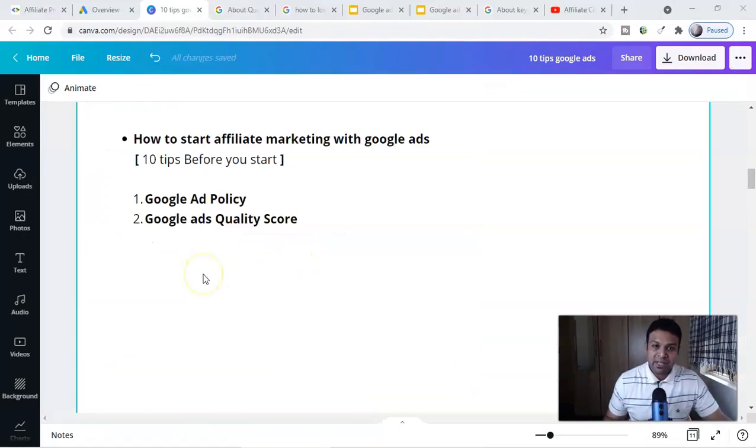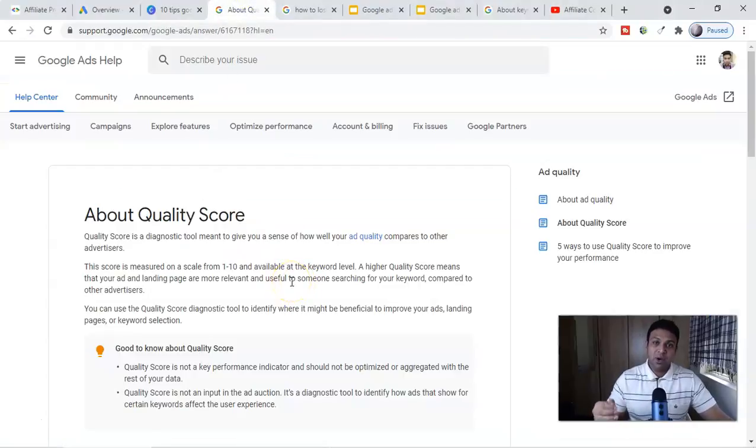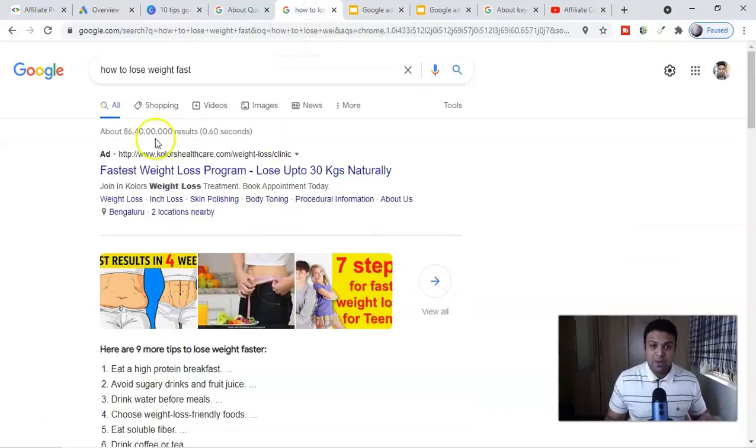The second important thing is Google ad quality score. Google always gives a quality score from 1 to 10. That's the rating they give to your campaign. And the higher the rating you have, like 7, 8 or 9, the better the chances that your ad will rank in the search engine result page, and this is what you want.